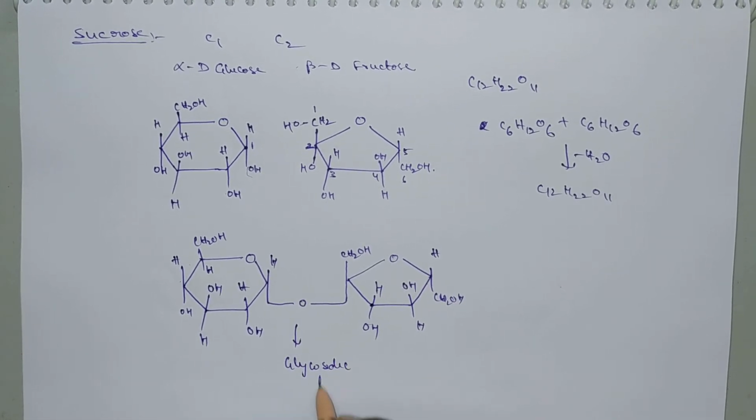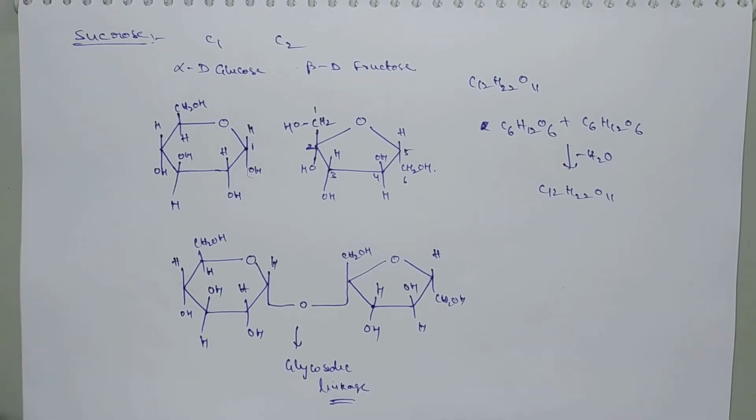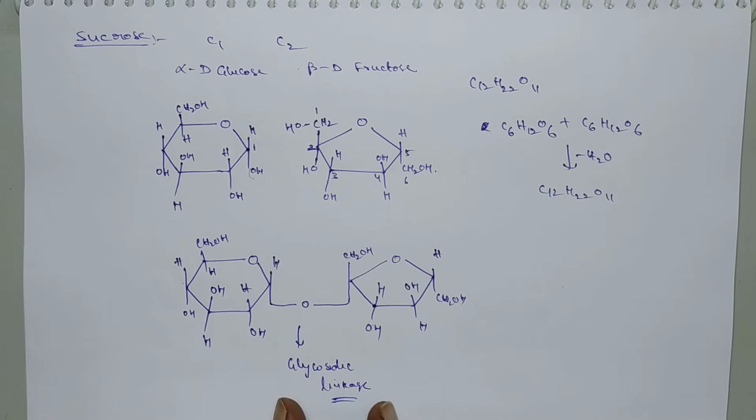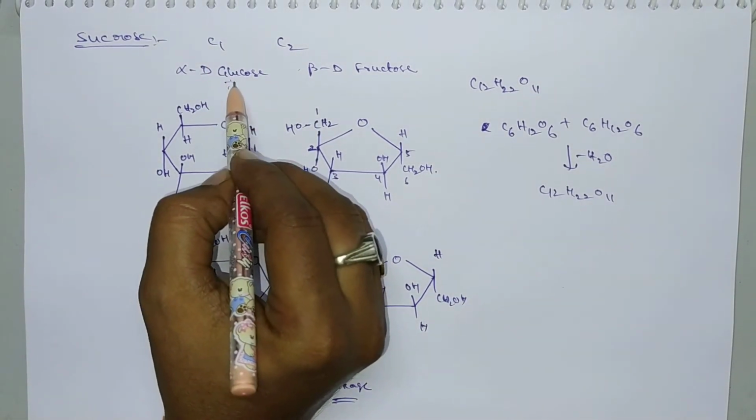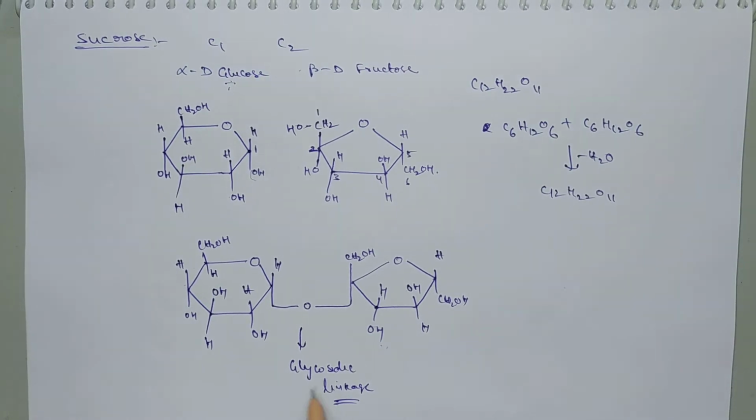In case of sucrose, the glycosidic linkage is present between which of the following carbons? Between C1 of glucose and C2 of beta D fructose. Okay, clear? This linkage is called glycosidic linkage.